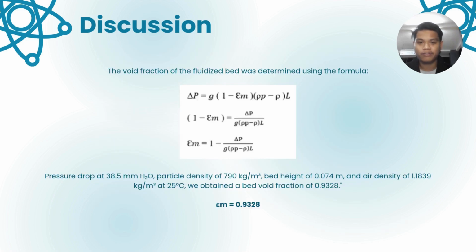For the bed void fraction calculation, the void fraction of the fluidized bed was determined using the formula. By substituting the values from the pressure drop at 38.5 mm of water, particle density of 790 kg per meter cube, the bed height of 0.074 meter, and the air density of 1.1839 kg per meter cube at 25 degrees Celsius, we obtain a bed void fraction of 0.9328.